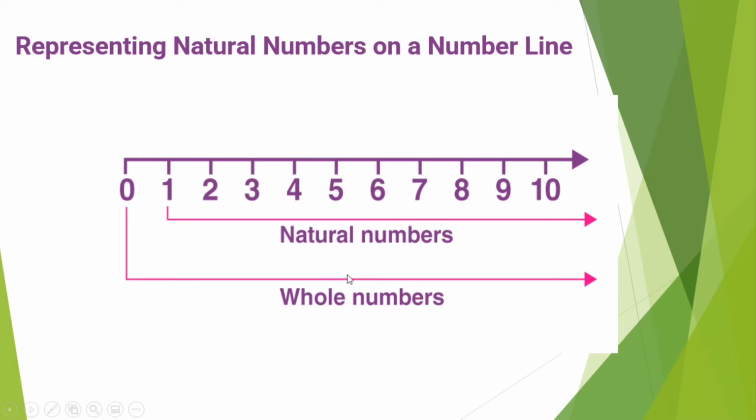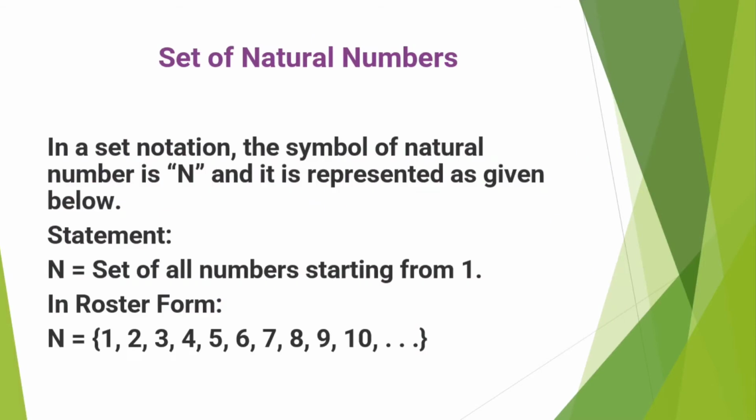Whole numbers are also represented on the right side but start from 0. Set of natural numbers: natural numbers are denoted by capital N. N is equal to curly bracket start 1, 2, 3, 4, 5, 6 and so on, curly bracket close. This is the set of natural numbers, noted with the symbol capital N.